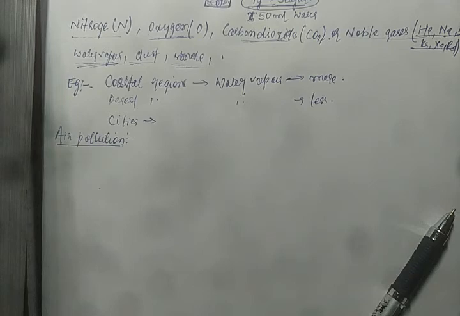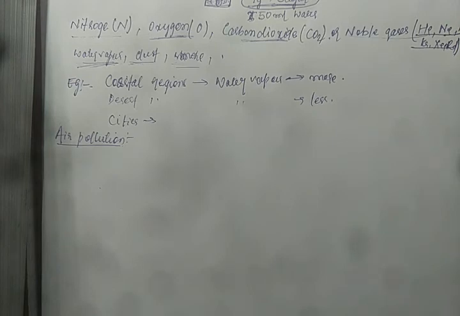One more time: introduction of harmful and undesirable substances. We are introducing, through so many factors like human activities or any other thing, harmful and undesirable substances in large amounts into the air. As a result of this, it affects our body, or it affects living things. So that is called air pollution.